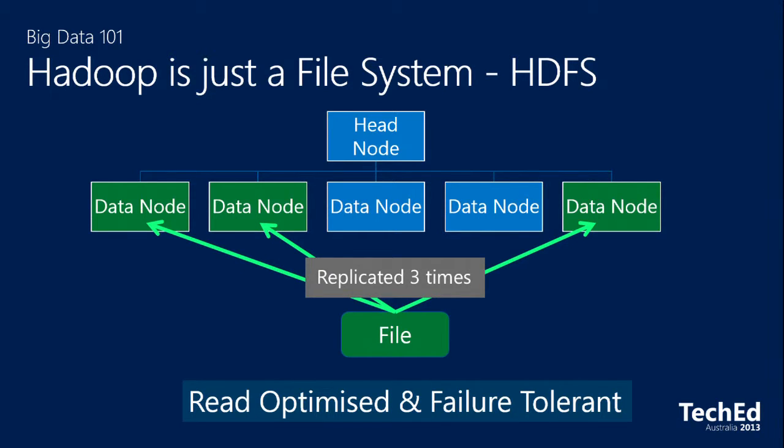And then at the bottom, I've got just a file. If that was loaded onto the Hadoop file system, it would be replicated a few times, thrown across a number of different data nodes. The reason behind this is at the bottom here, it says that it's read optimized and failure tolerant. Read optimized means that if one machine's busy working, there's another machine available to process that file. We've got different places to look to process that data. And the failure tolerant piece is, if you've got 2,000 servers, they're going to blow up. One of them is guaranteed to blow up every single day, and you need to be able to cope with that. So Hadoop is a file system, HDFS. Similar to NTFS or FAT32, it's just a very customized file system for large volume data processing.